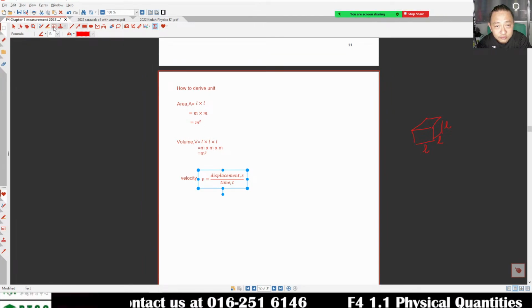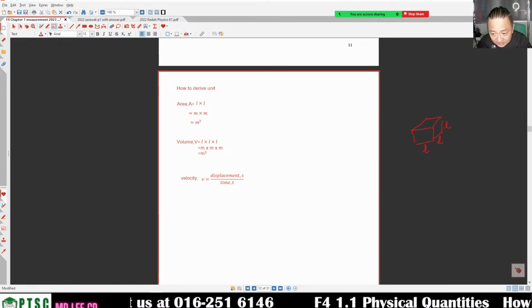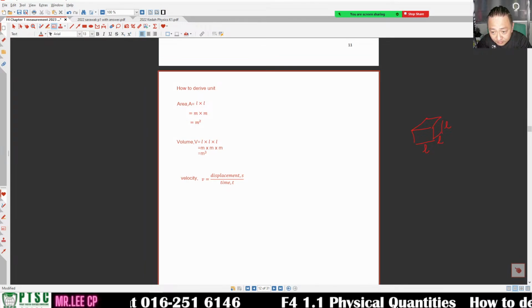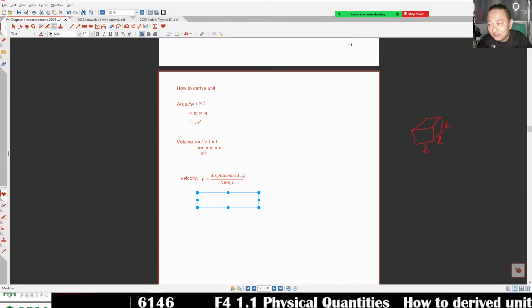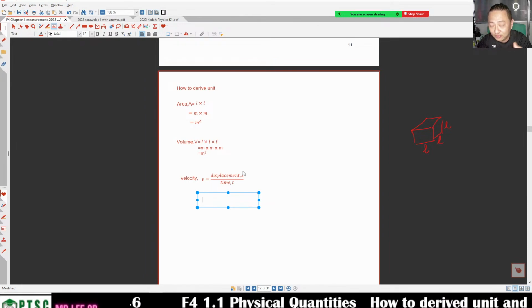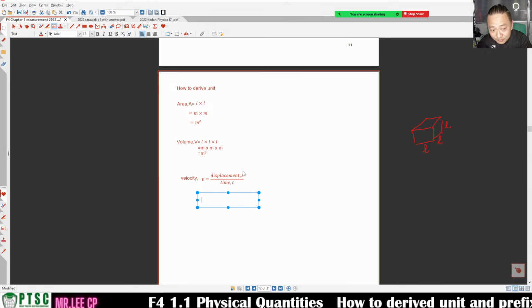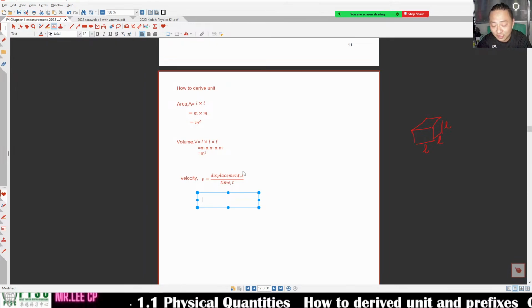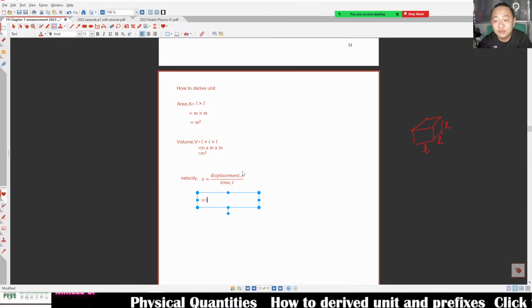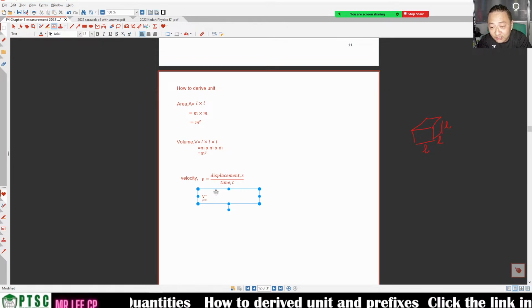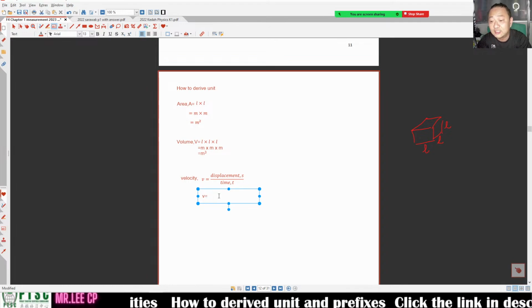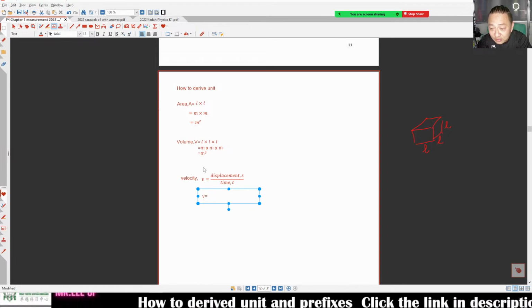Is that okay for you? Velocity is displacement over time. Unlike speed, speed is distance over time. Speed, in Form 1, 2, 3 you learned, is equal to distance over time. So velocity is actually the same thing but with displacement. I guess you still remember what is displacement and distance.